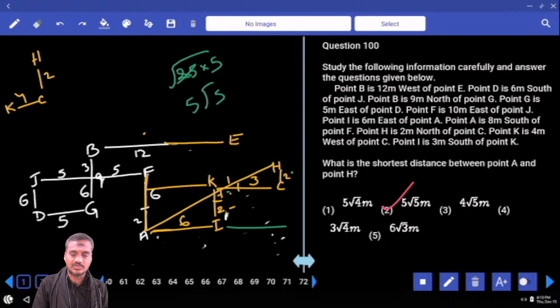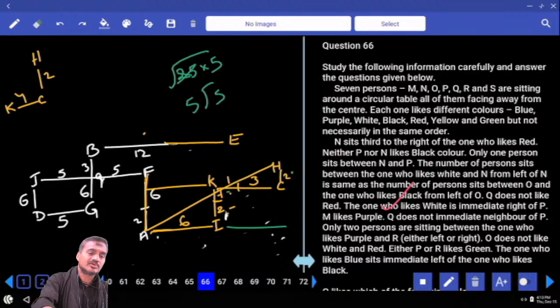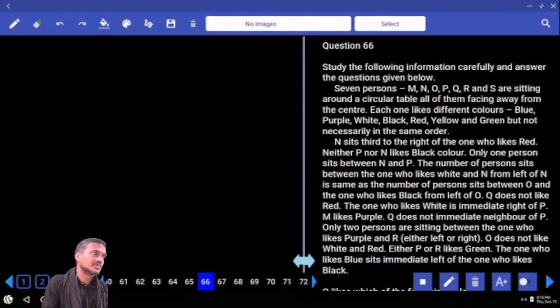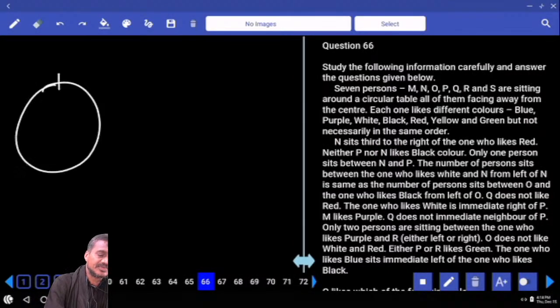Now first set 2 lesson. And finally, if you have got time, you can work it out, or else you can move on to the next question. Okay? Here, how many people are there? 7 people seated around a circular table, and these persons are facing away from the center. 1, 2, 3, 4, 5, 6, 7. And each one of them likes a different color.